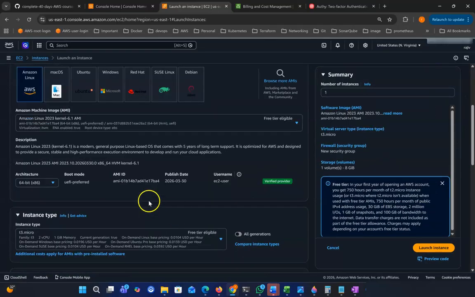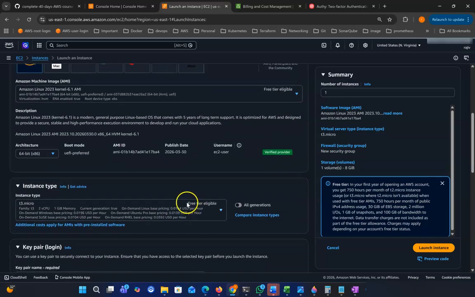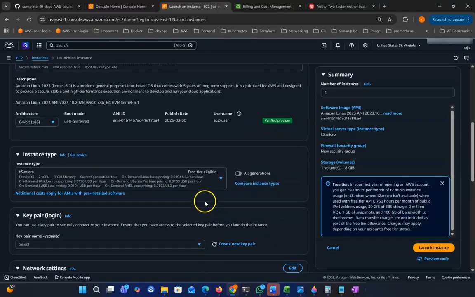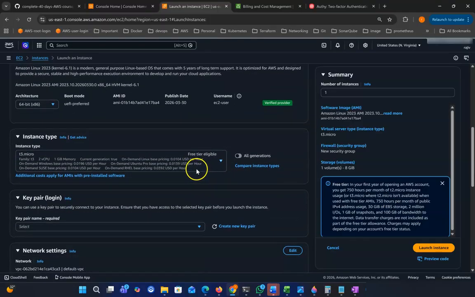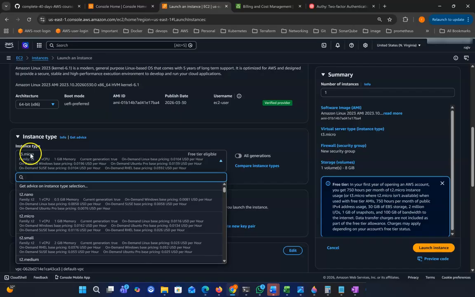Instance type means what type of server you will take. You can see these have the free tier eligible tag, so these are included in the free tier. We can use this type of server for 750 hours per month. This T2 micro is 2 CPU and 1 GB memory. This will also be used most of the time, but this is the free one, the strongest server.